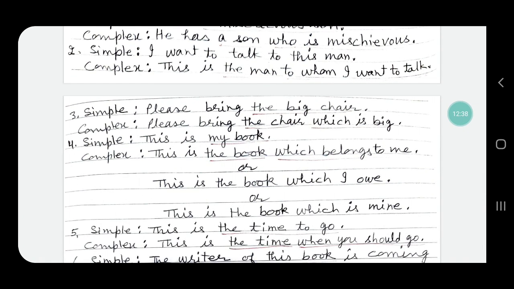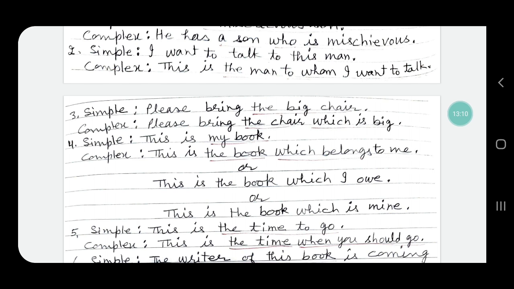Next, sentence number 3 is: please bring the big chair. "The big chair" will be changed into an adjectival clause like this: please bring the chair which is big. "Which is big" is an adjectival clause, a dependent clause, qualifying the words "the chair." So the simple sentence is changed into a complex sentence.